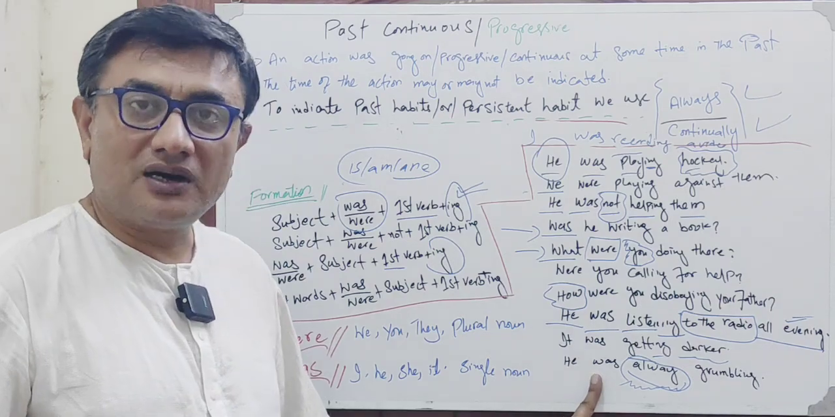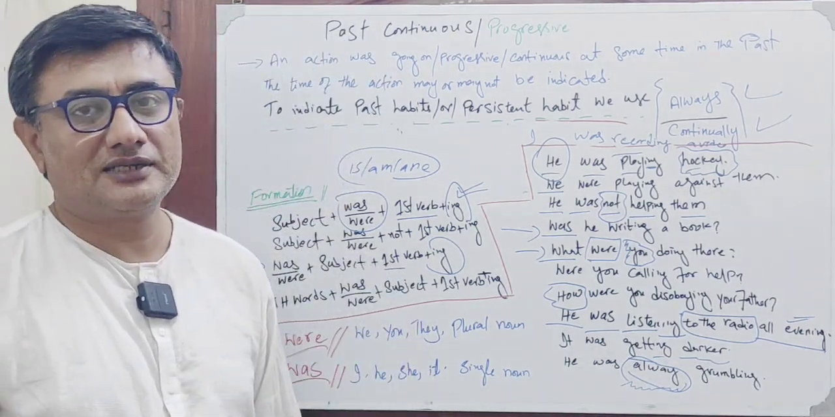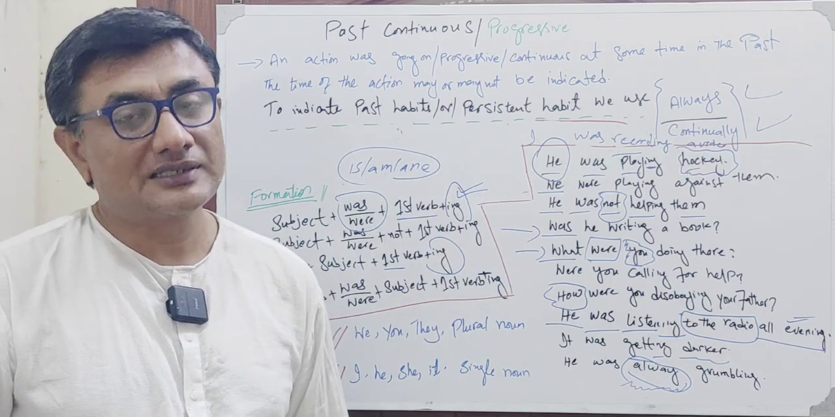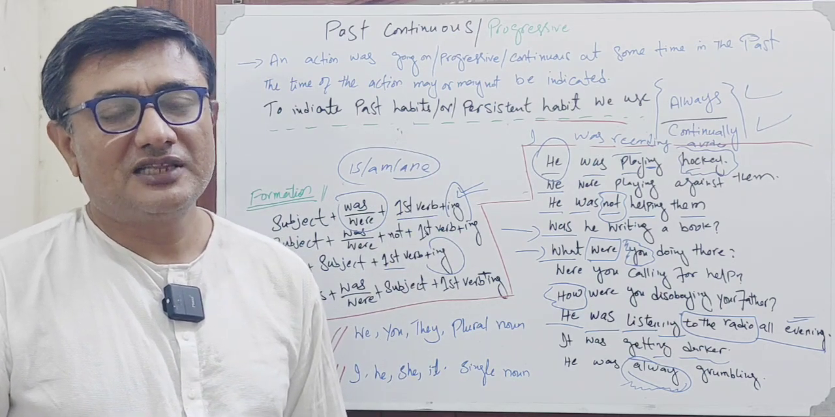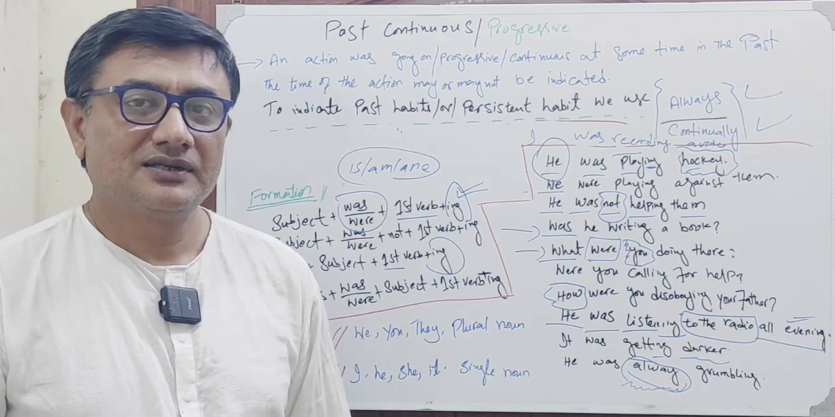Because we use the past verb, he was always grumbling, वो हमेशा बुड़बुड़ाता रहता था. So this is how we change our sentences into past continuous sentences, and with a little exercise you can accomplish this task. Thank you very much.